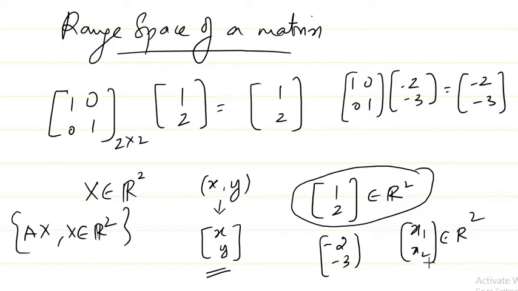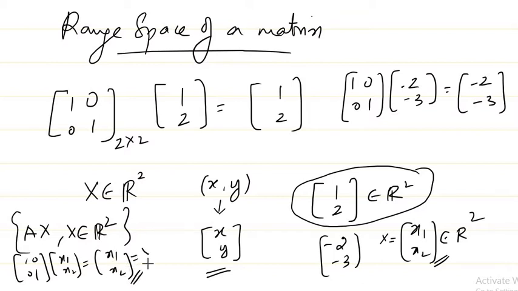So if you take x to be a general vector like this, then you get the set of all Ax, meaning A times this kind of vectors. In this case I've taken A to be an identity matrix. So if you multiply the identity matrix with any x like this, you get the same x itself. So 1 0 0 1 multiplied with x1 x2 gives again x1 x2 itself.